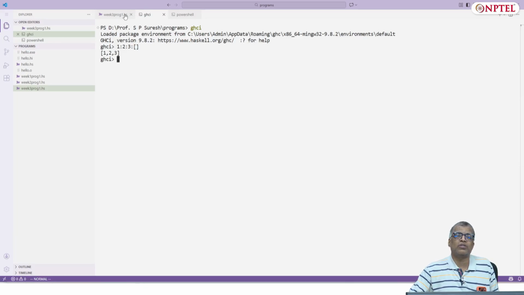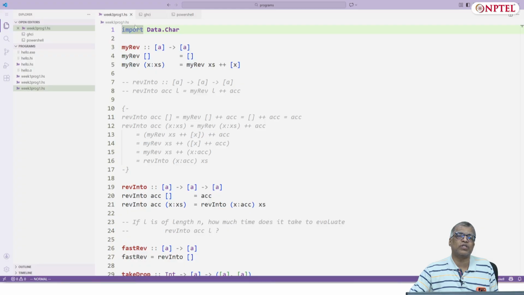We also saw last week some basic functions with pattern matching on lists.